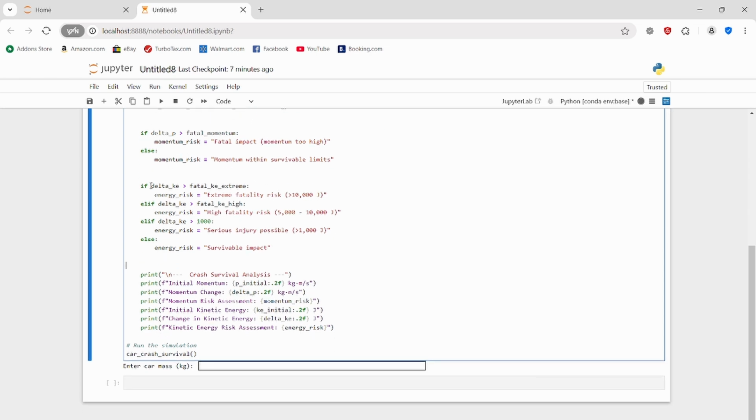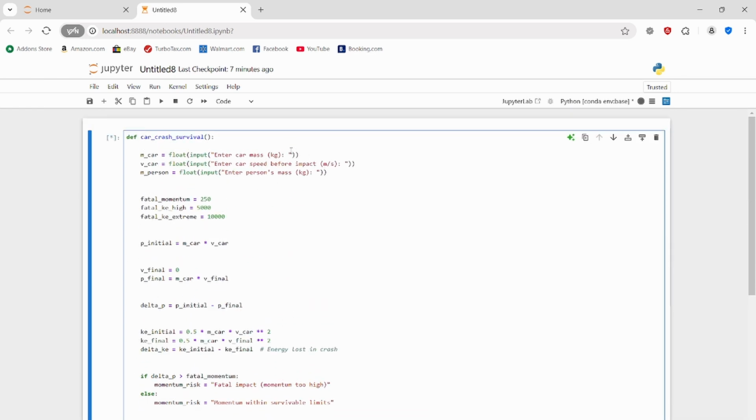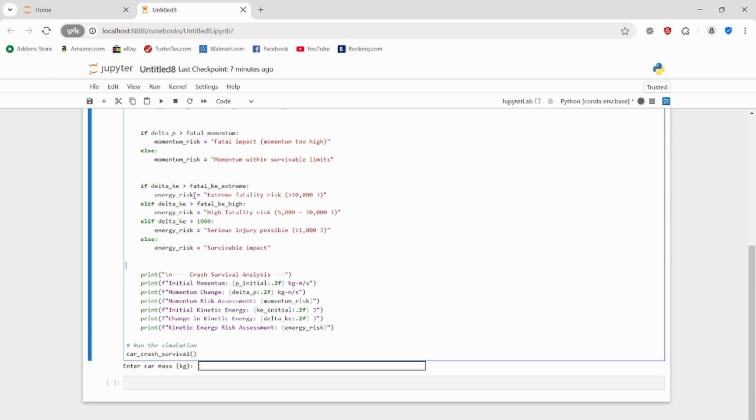Then after that, we actually calculate the kinetic energy. So we say if the change in kinetic energy is higher than the extreme kinetic energy, which we took as 100,000 joules, then we would say that it's definitely fatal. It's extremely fatal. Or else, let's say the kinetic energy is lower than the extreme fatal kinetic energy, but higher than the high fatal kinetic energy, which is 5,000, so it's within that range, 5,000 to 100,000 joules. Then we'd say it's highly fatal, but not extremely fatal.